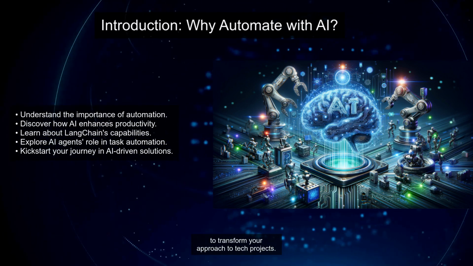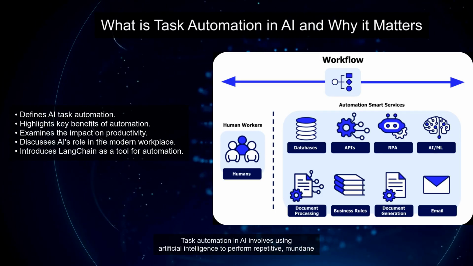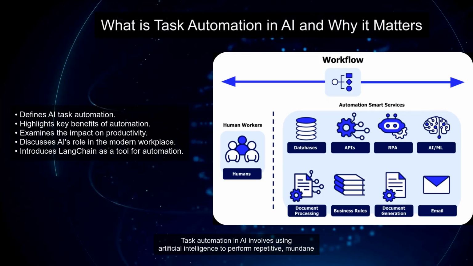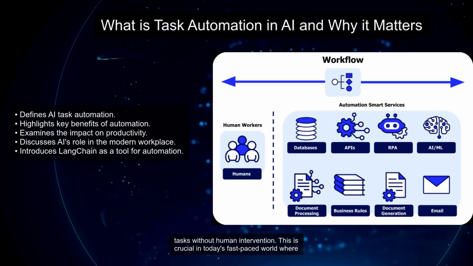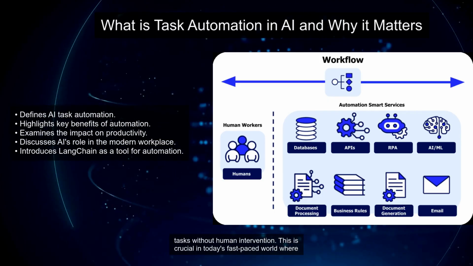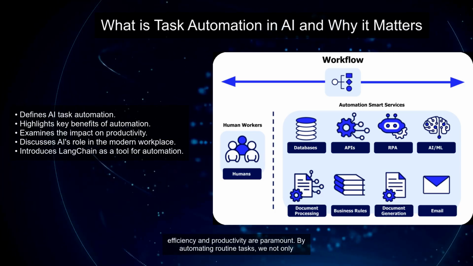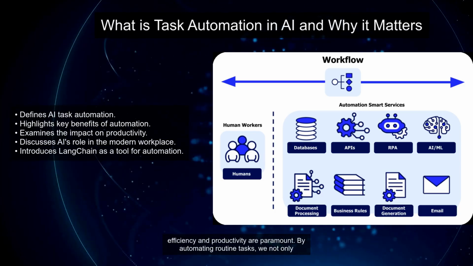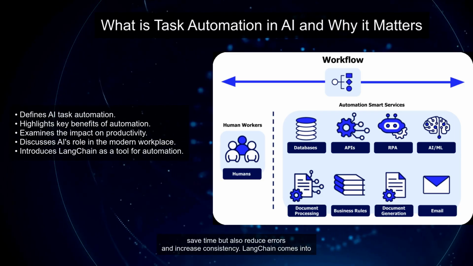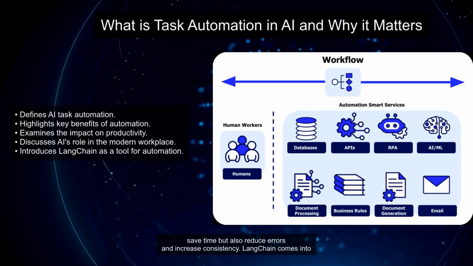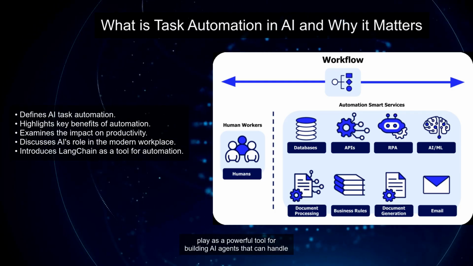approach to tech projects. Task automation in AI involves using artificial intelligence to perform repetitive, mundane tasks without human intervention. This is crucial in today's fast-paced world where efficiency and productivity are paramount. By automating routine tasks, we not only save time but also reduce errors and increase consistency.